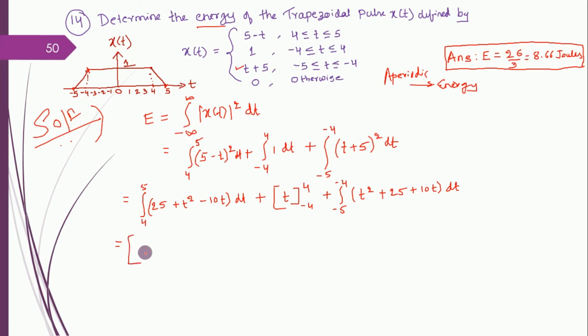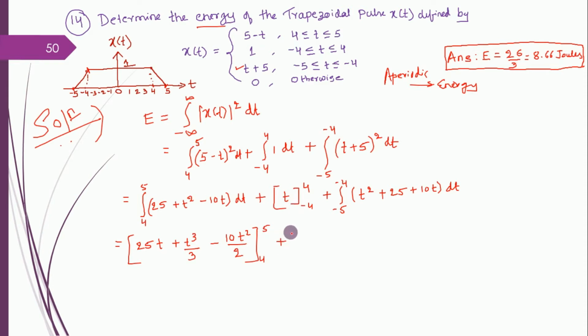So now I integrate it. 25, I take common, integration of 25 dt is 25t, and t square integrates to t cube by 3, minus 10t square divided by 2. So apply the limits 4 and 5.